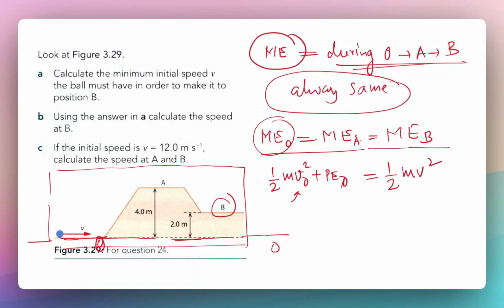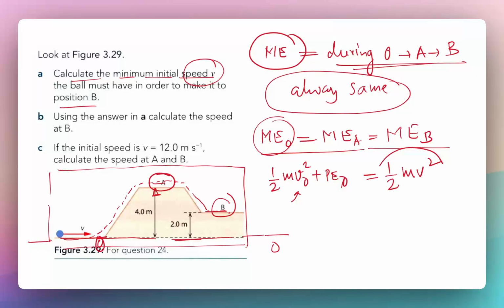Now the question asks, what is the minimum initial speed v the ball must have in order to make it to the position B? So it doesn't matter, it has to go like this and then come back. Now, as you can see, for the ball to make it to B, it has to cross through A, because the path is constrained. So once it crosses through A, then it can very simply come here. So the minimum energy which is required will be to reach point A.